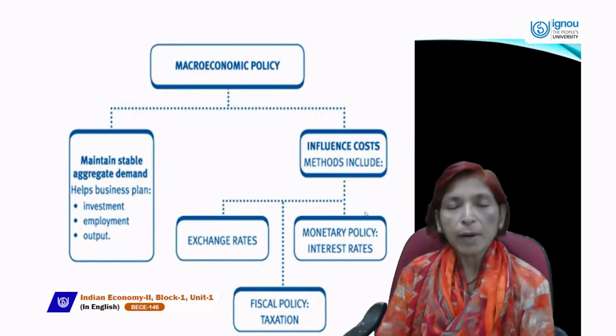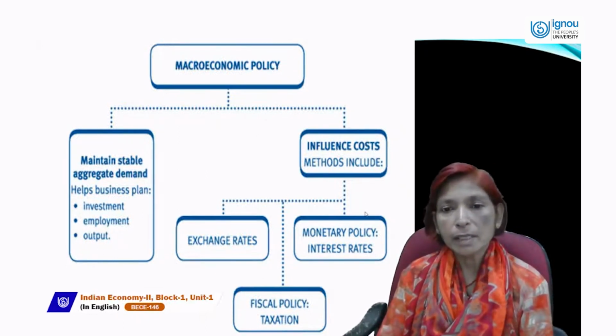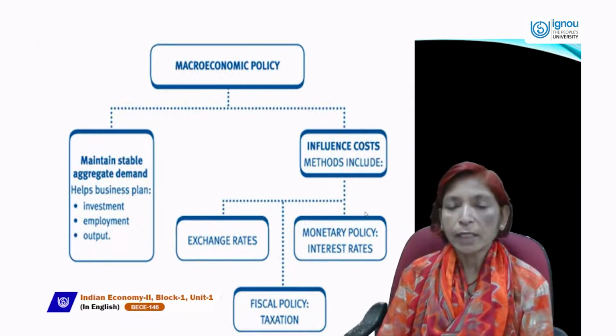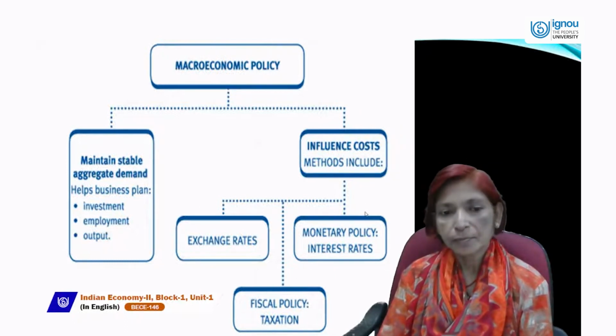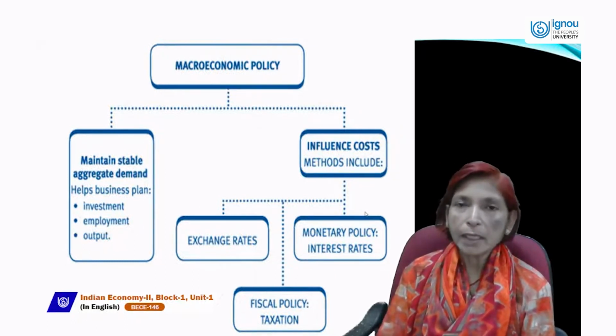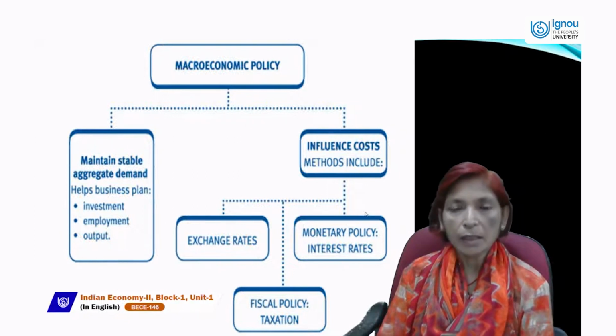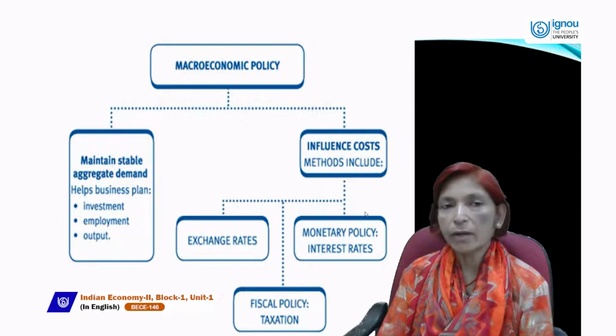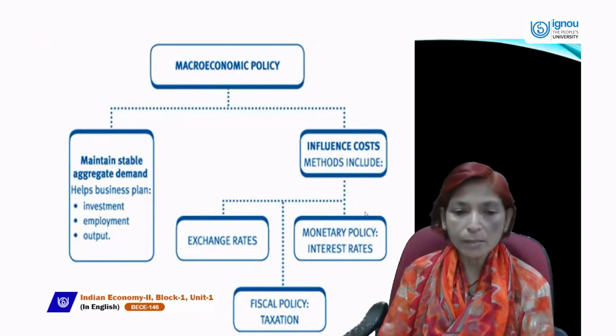And the second part of macroeconomic policy is that it can influence cost, or it can change the supply of the product. How can it influence cost? The methods include exchange rate and monetary policy. Monetary policy is a policy made by the Reserve Bank of India to influence the rate of interest.